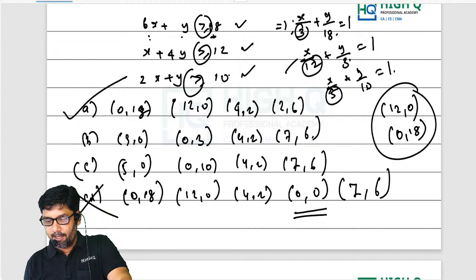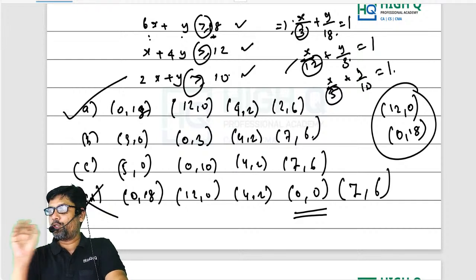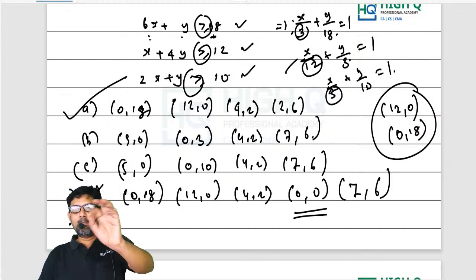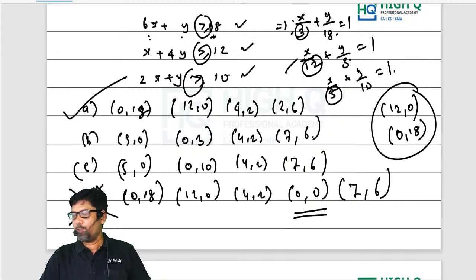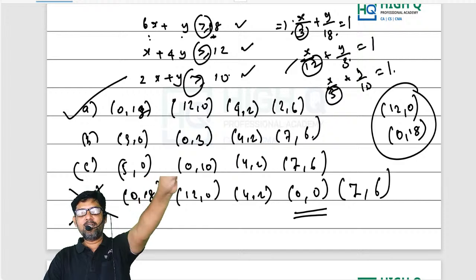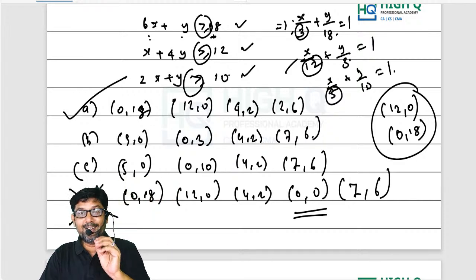Yes, sir. See, all CA Foundation students, you need to promise me one thing. September there is an attempt, right? You have to promise, sir, for the September attempt, I will not attend this batch again.